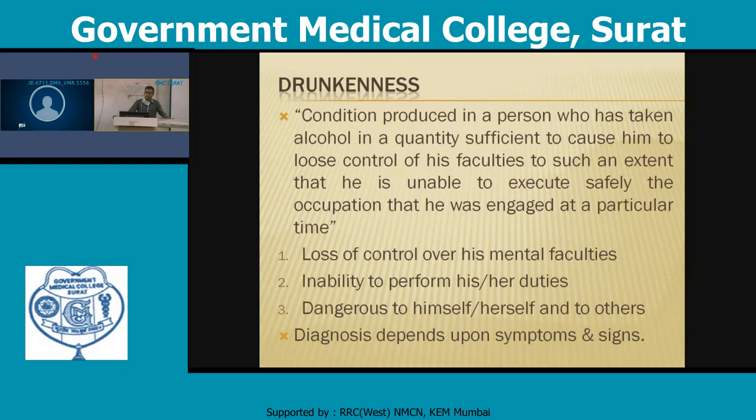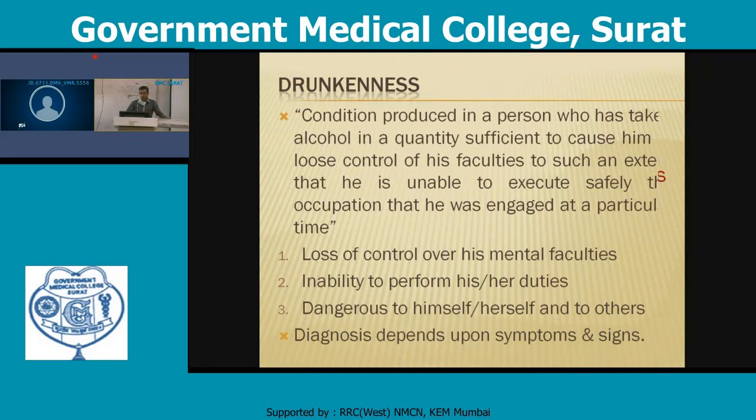So there is a loss of control over his mental faculty. The person is unable to perform his or her duties, and is dangerous to himself or herself and also to others. So in the case of society, this person is a danger. The diagnosis depends upon the signs and symptoms.